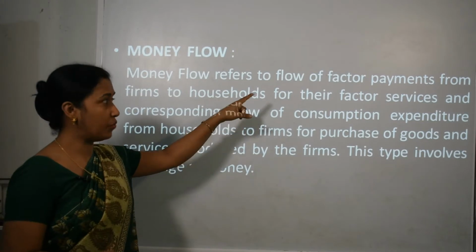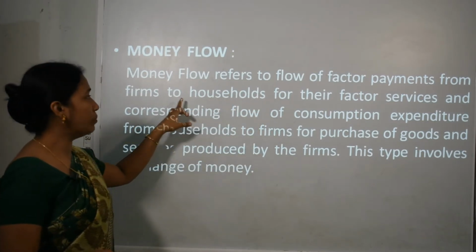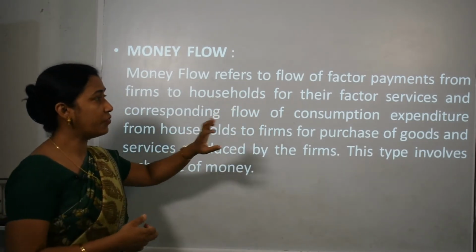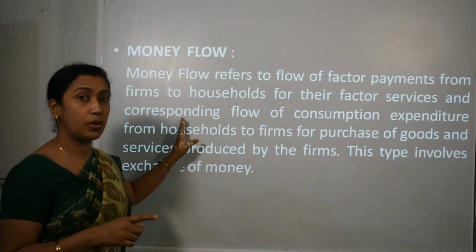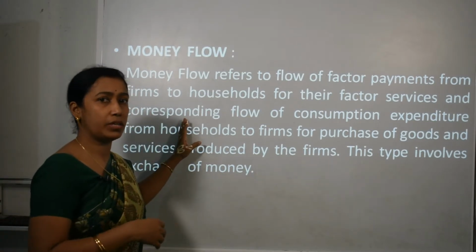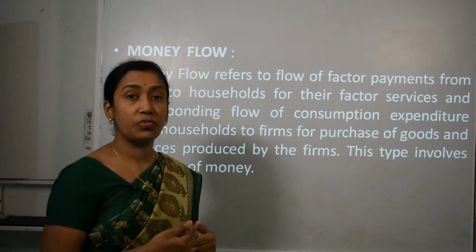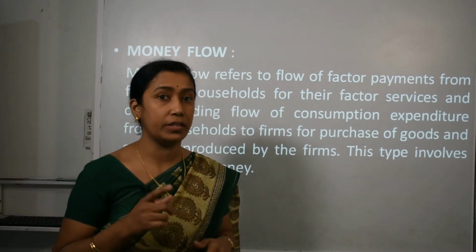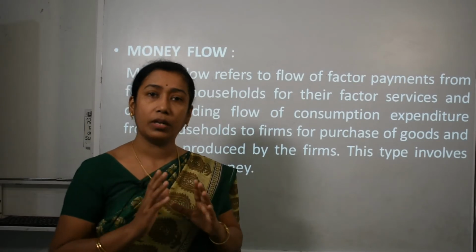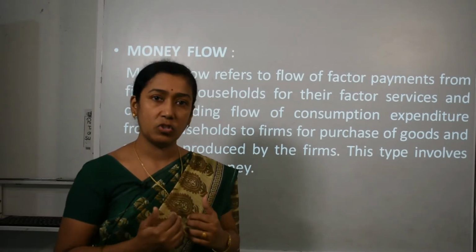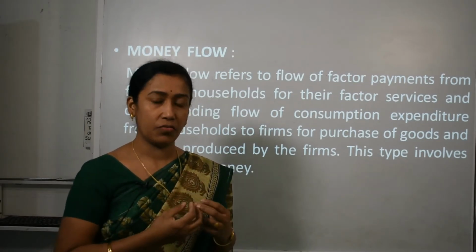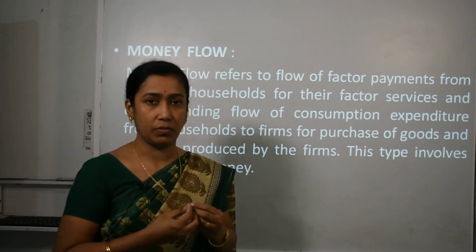Money flow refers to the flow of factor payments from firms to households for their factor services, and the corresponding flow of consumption expenditure from households to firms on purchase of goods and services. Consumption expenditure, as I told you in the previous video, means whatever amount a consumer spends from his income for fulfilling his need for consumption of certain goods and services.